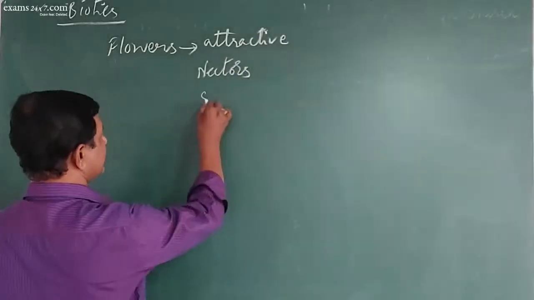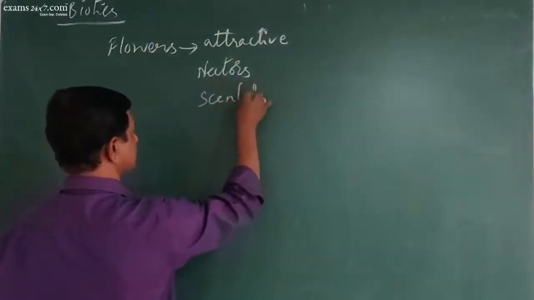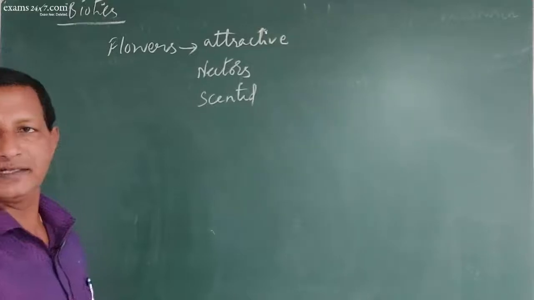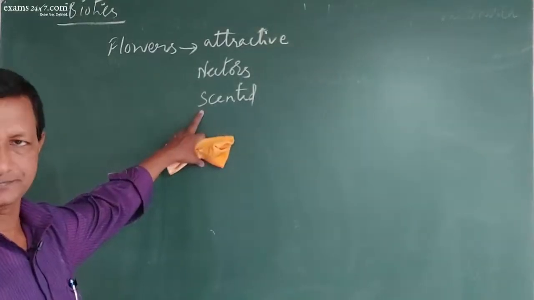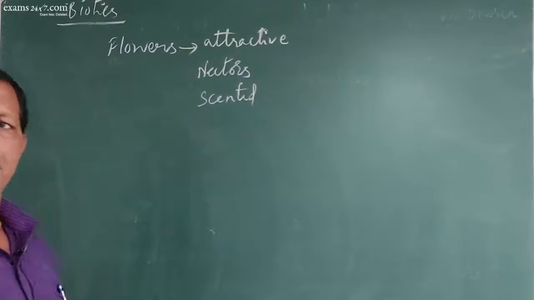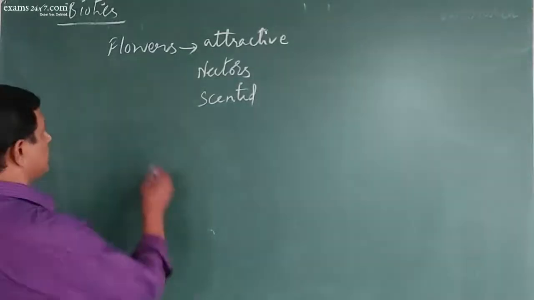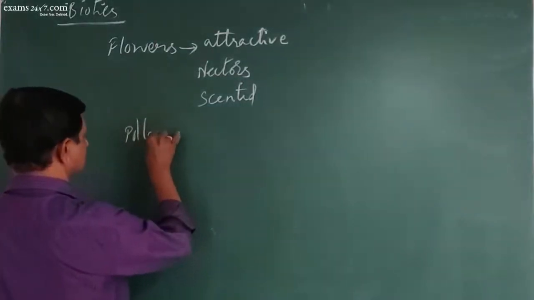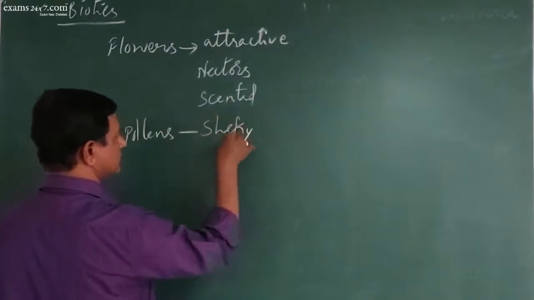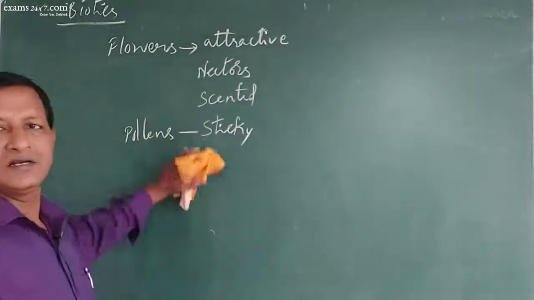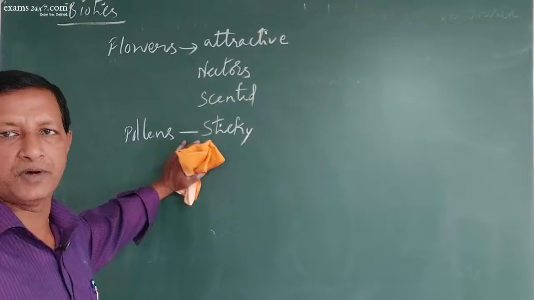So they are scented, and pollinators will visit the flower. And the pollens are sticky. Pollens are sticky in nature. This is very, very important.